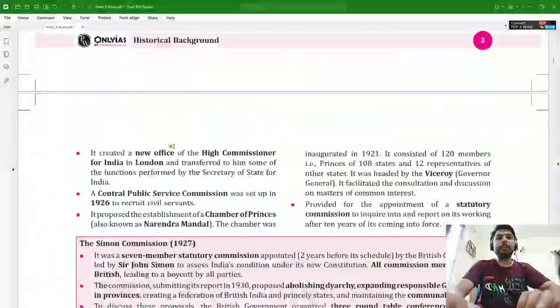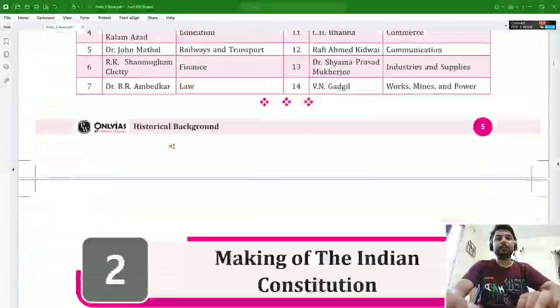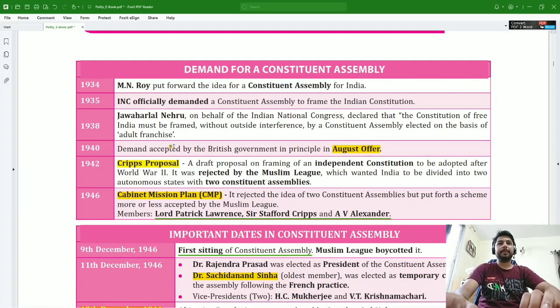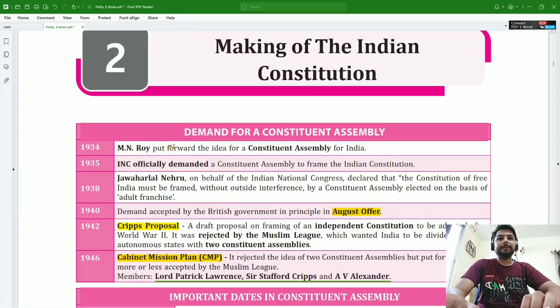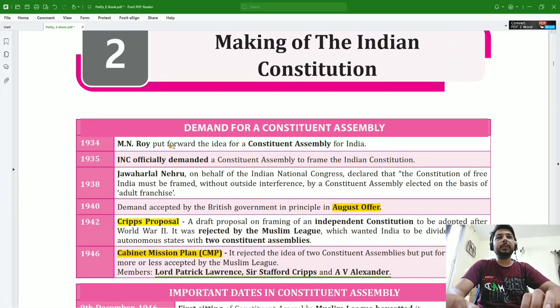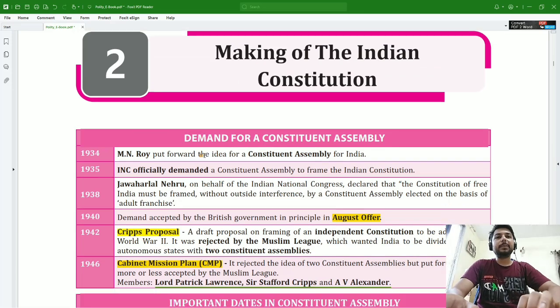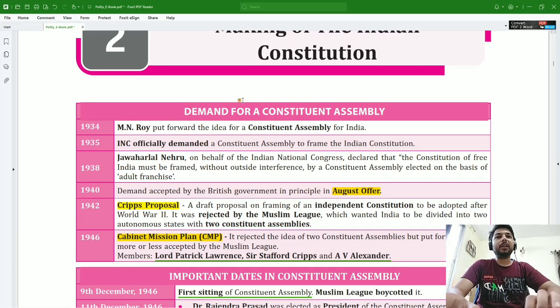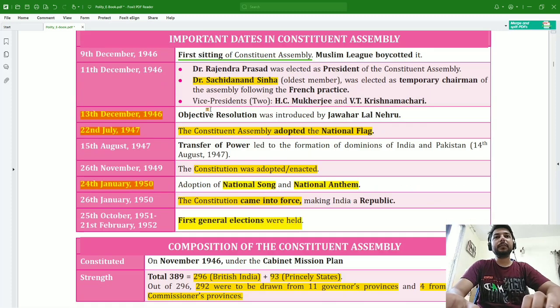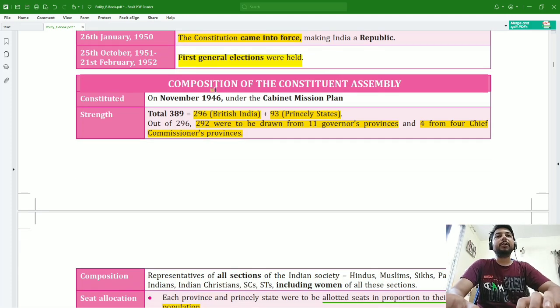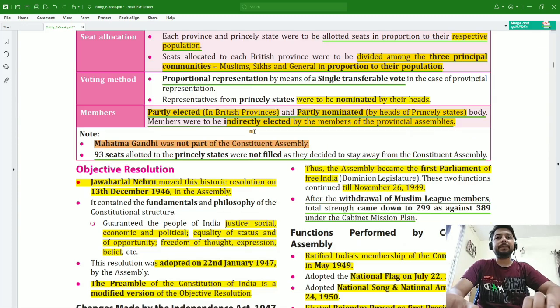So let's do making of the Indian Constitution first of all. So in making of the Constitution, we will discuss the demand for a Constituent Assembly, the historical background of the demand for the Constituent Assembly. Then we will talk about the important dates in the Constituent Assembly, which were asked again and again in the prelims exam. Then we will talk about the composition of the Constituent Assembly.